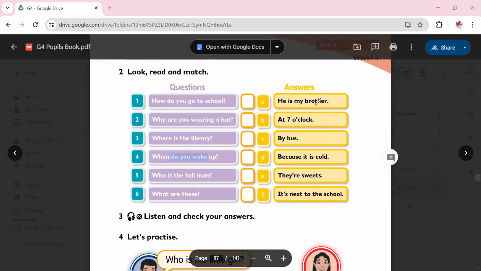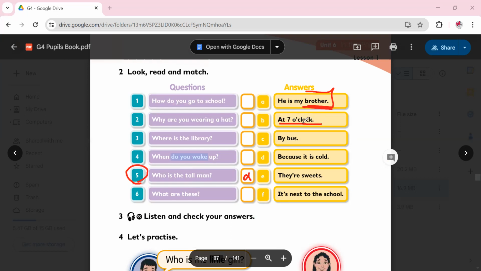Now, if you are looking at the first one, he is my brother. So it's a person. What WH do we use to ask about people, about a person? Who. So we try to find who here. Did we find it? Yes, it's number 5. Who is that tall man? He is my brother. So here you write A, the letter of the answer. Okay, we go to the next answer.